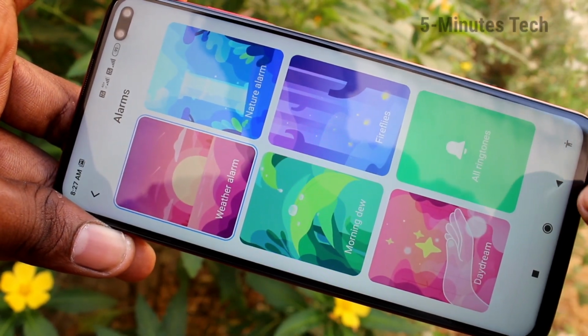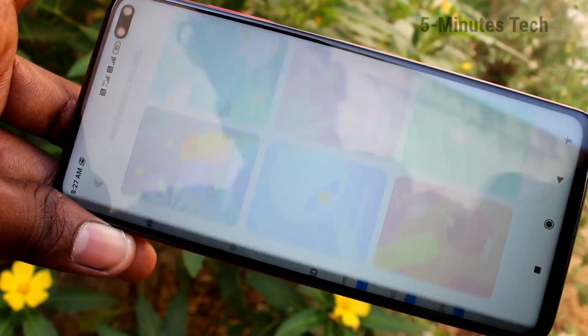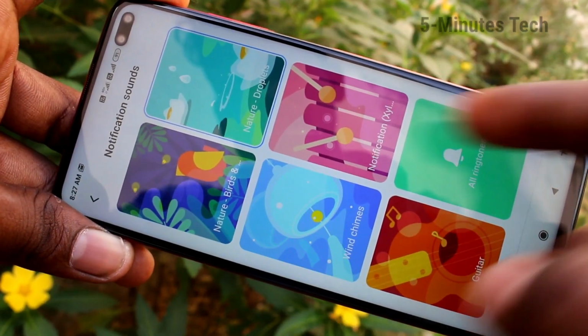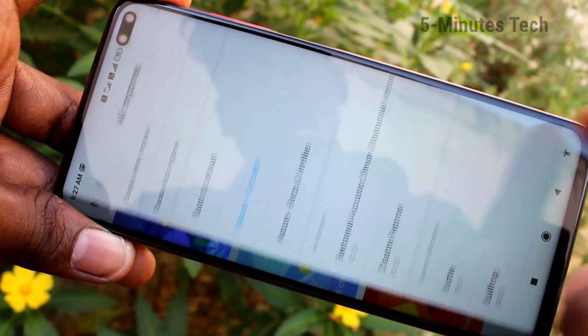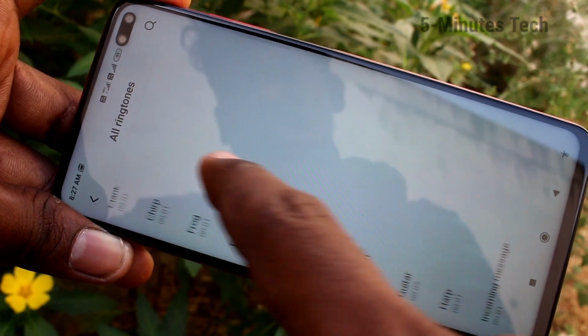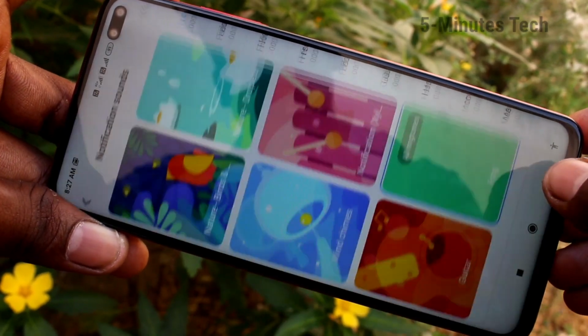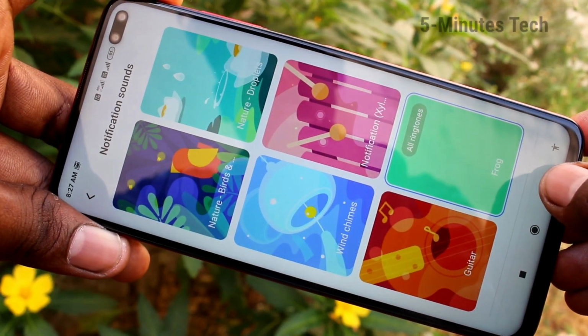This is alarm sound. Next, notification sounds. Just you can select from the online ringtone. Otherwise, you can select from the local ringtones or select from the phone ringtones.